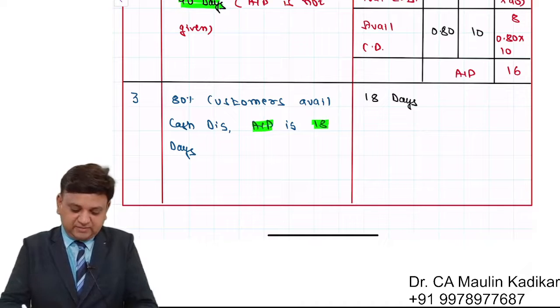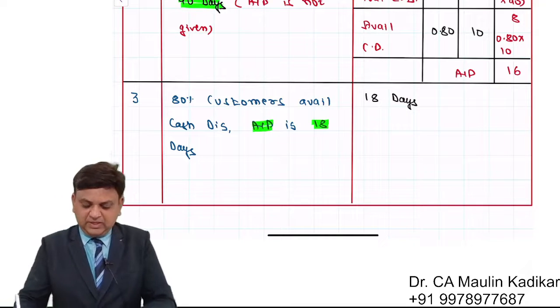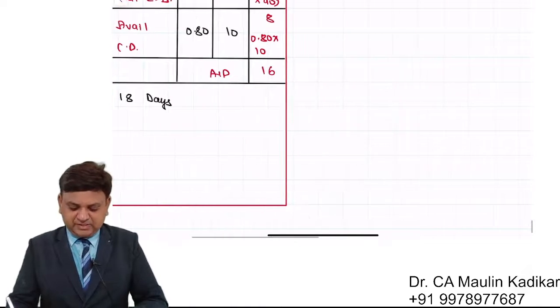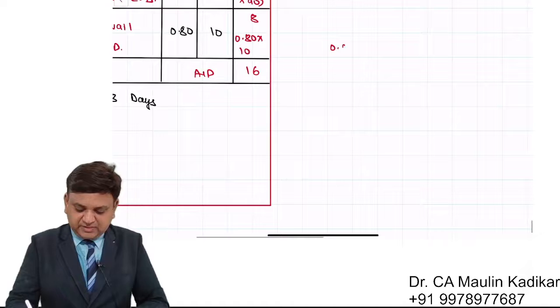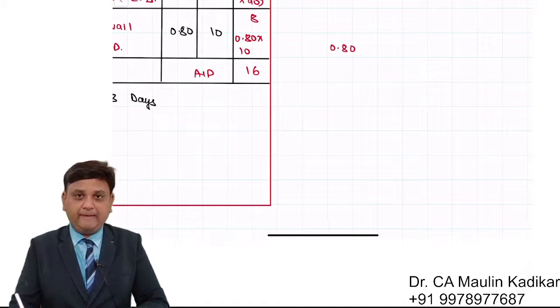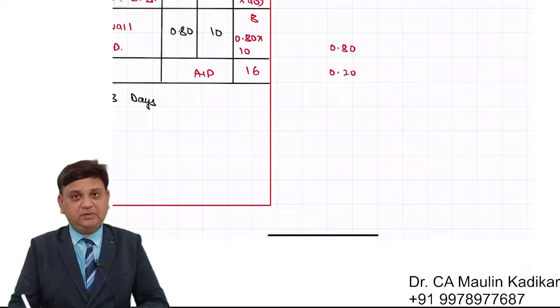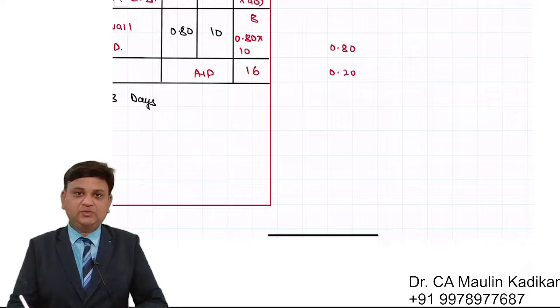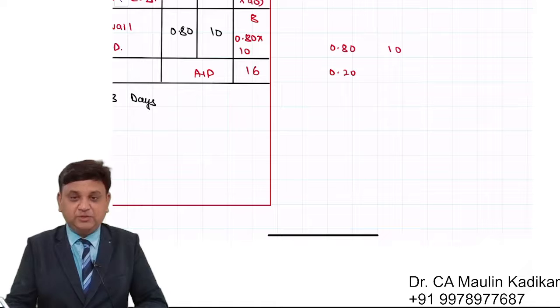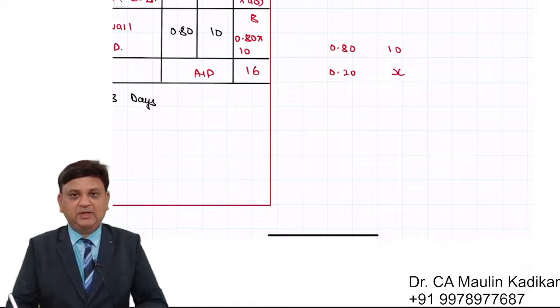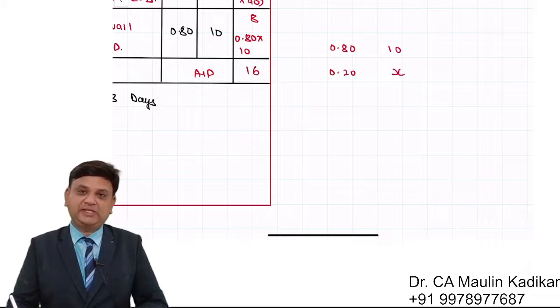Let us understand. See, the question is providing information like this: 80% customers are availing discount, which means 20% customers are not availing discount. Customers who are availing cash discount are of course making payment in 10 days. For the remaining customers, we will get the collection in X number of days.